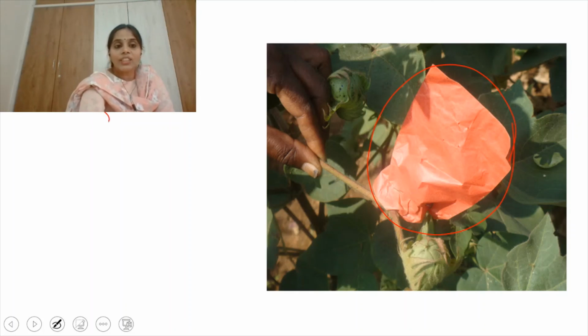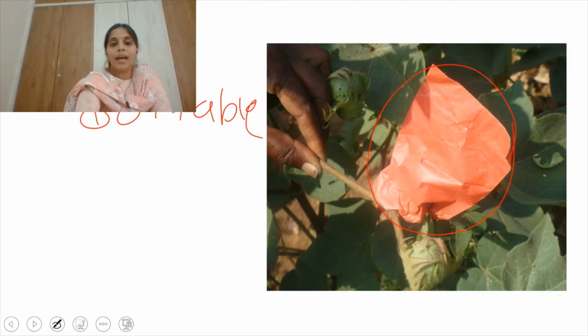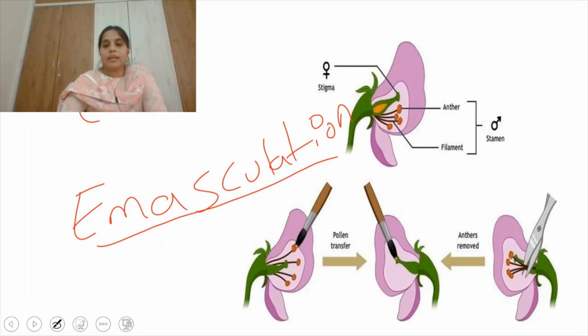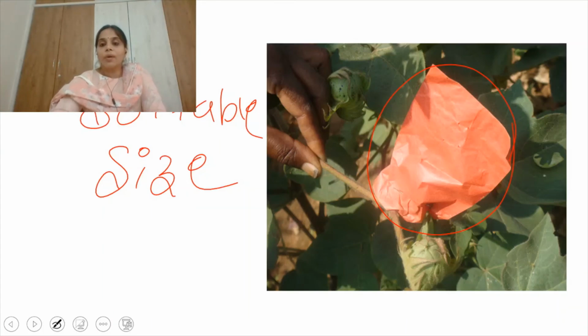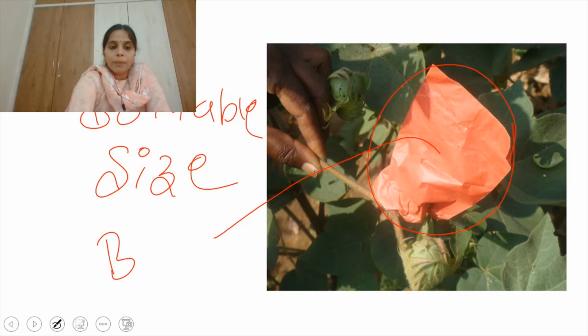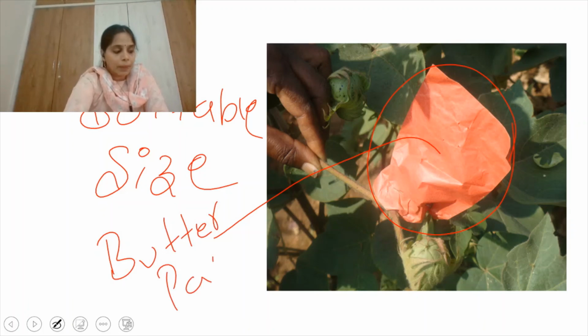The cover size should be suitable, comparable to the size of the stigma, and generally the paper used to cover the stigma is butter paper.